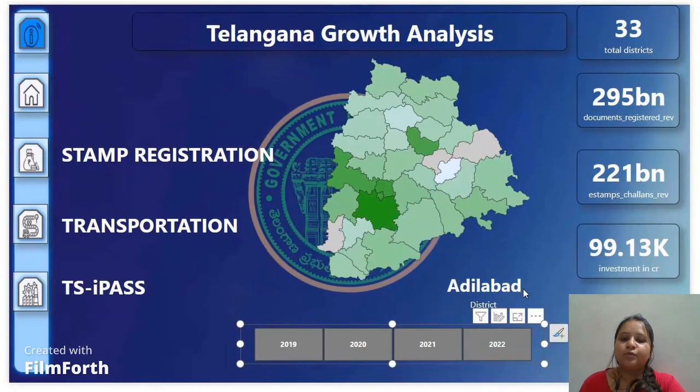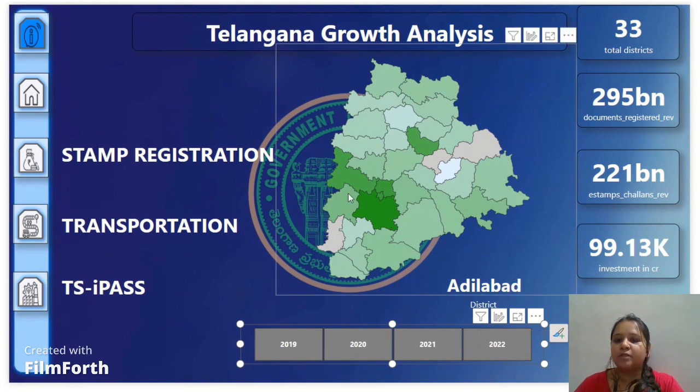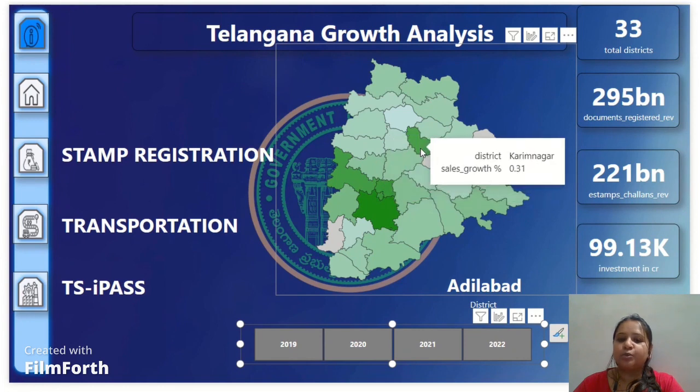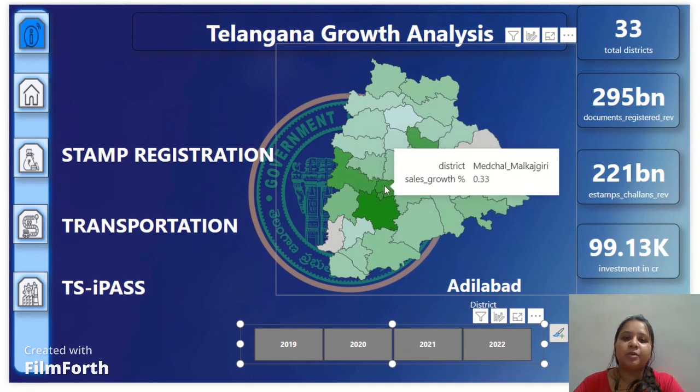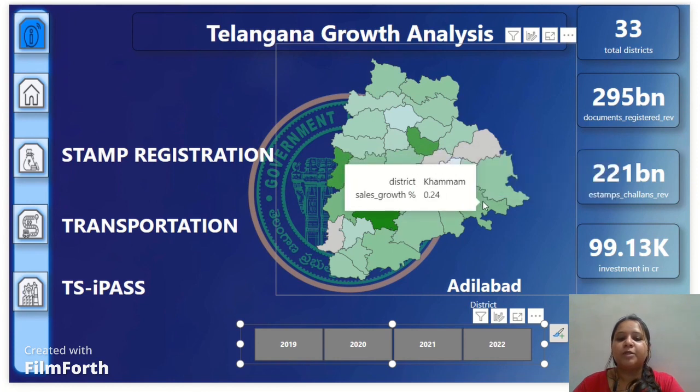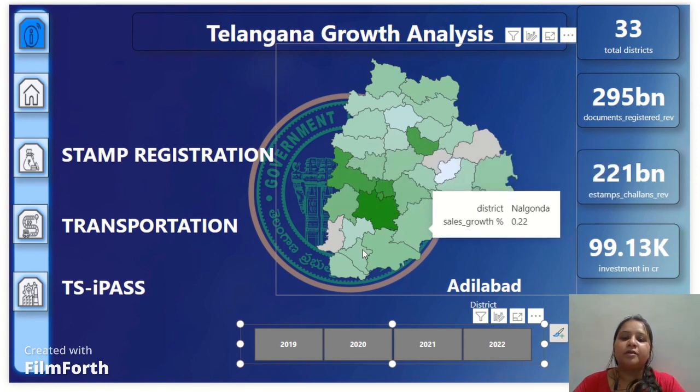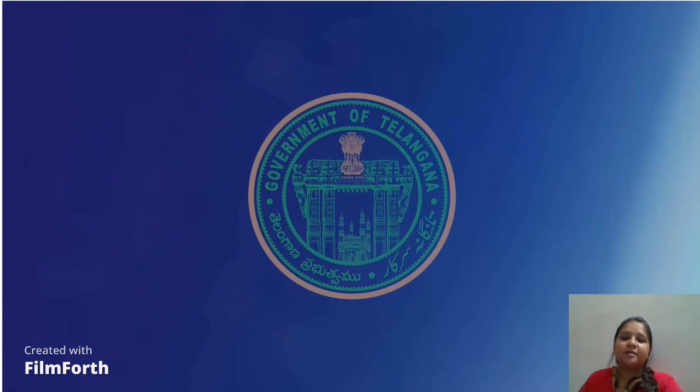So I'm using this map here, which gives us a quick response on sales growth. There are a total of 33 districts, and here Karimnagar has 31% sales growth, then Sangareddy has 21%, Medchal-Malkajgiri has 33%. So it gives us quick information regarding the percentage of sales growth. So let's see the insights one by one.